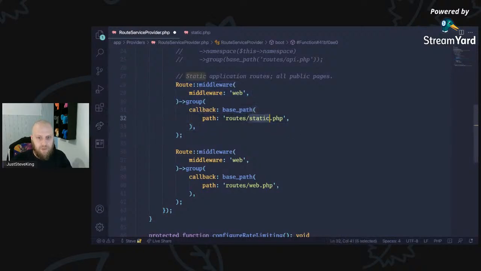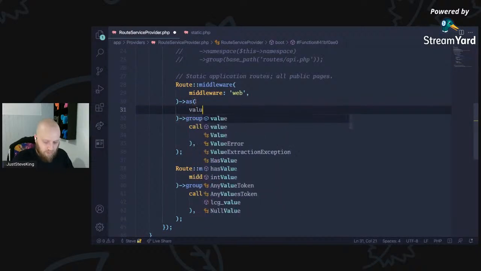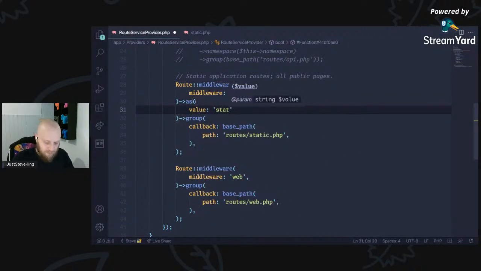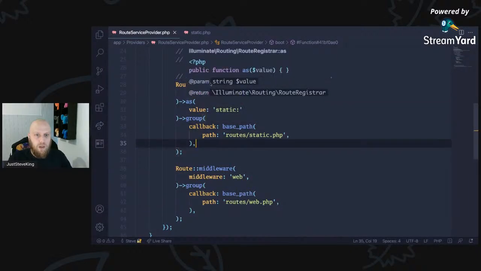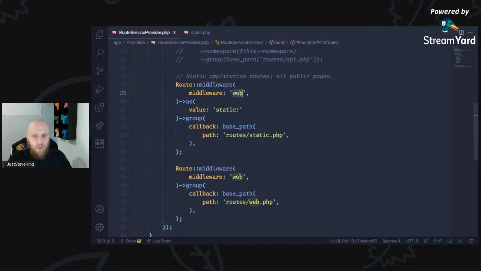Our static routes. And what I will do, because I like to name things as well, so this takes a value parameter. So value static. So that allows me to name things really nicely. So there we go. We've got the middleware we're going to use, which is a normal web middleware.